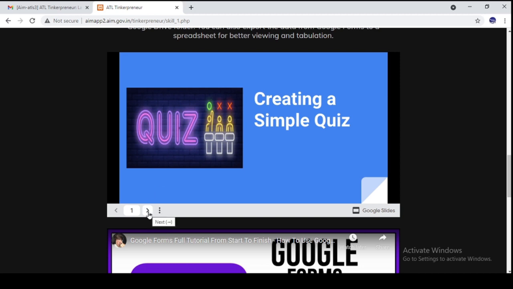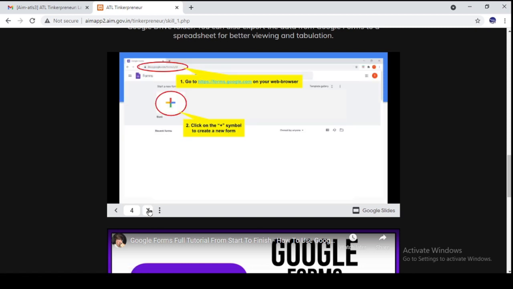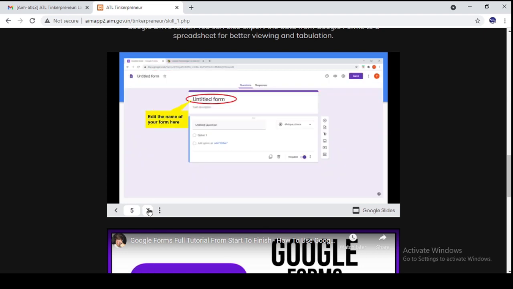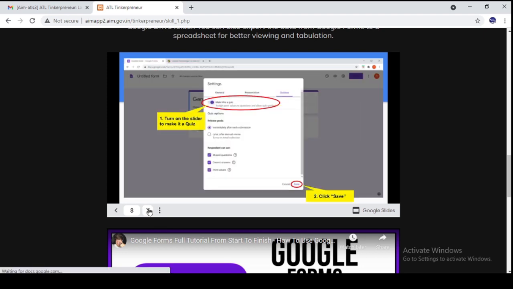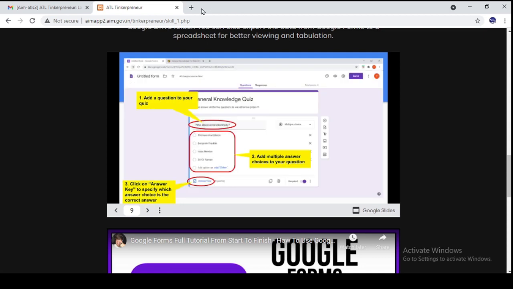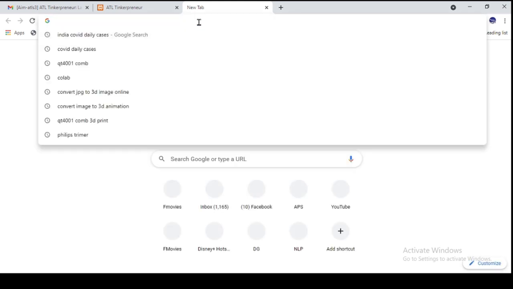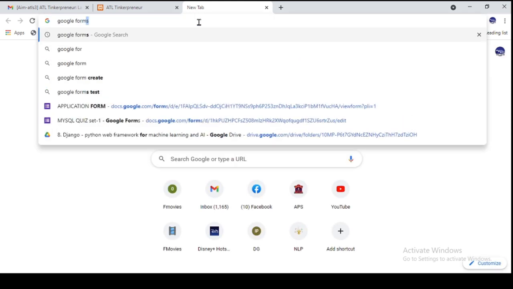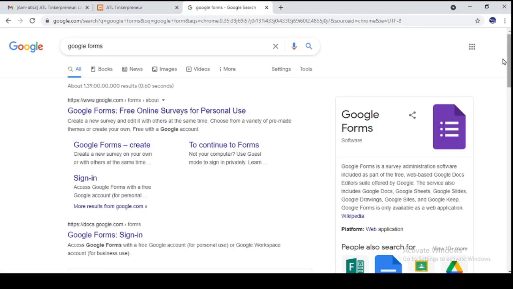You can learn from this slide also. I'm quickly browsing through the slides, what is there. The first step to create a Google Form is to open Google Forms. I will show you quickly. Click on a new tab and write Google Forms. Remember, you should be logged in with an email ID. I have logged in here with an email ID.